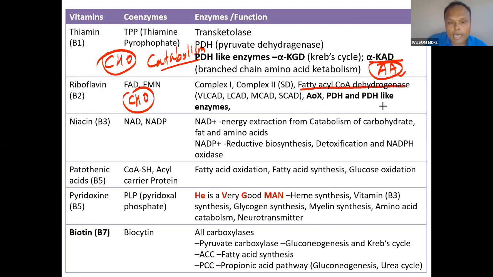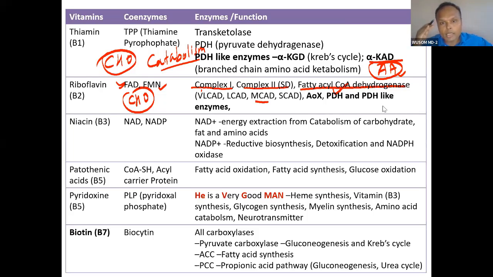You know, ALCAD, VLCAD, MCAD, all these enzymes have vitamin B2 as FAD. Complex 1 has FMN. Complex 2, that is succinate dehydrogenase, is part of the citric acid cycle, and it has FAD. So you can see complex 1 and complex 2 are involved in metabolism of FAD, and then FMN and NAD also, energy metabolism and NADH.